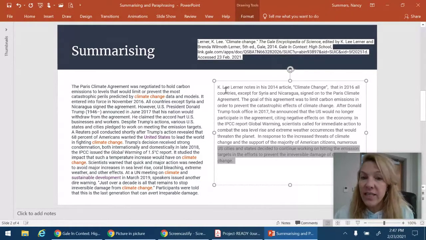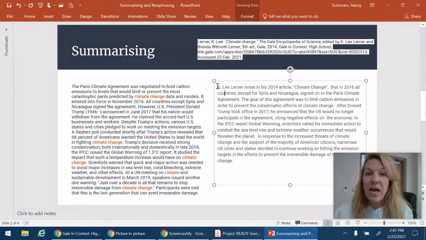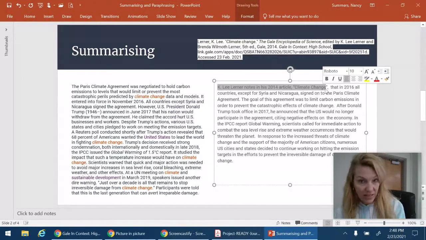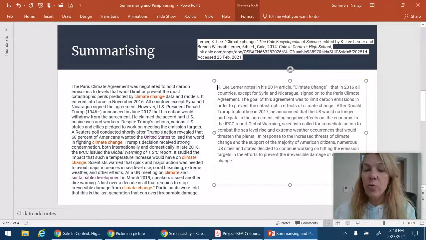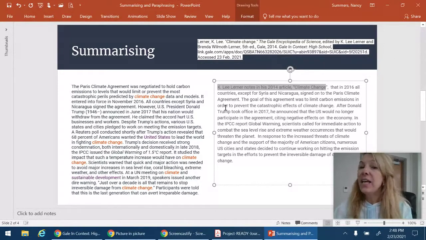I started out this paragraph, my summary, by saying the author's name. He notes in his 2014 article, Climate Change, that all of this information. So your teacher knows right away that you got this information from this source, and that takes off the responsibility of plagiarism.